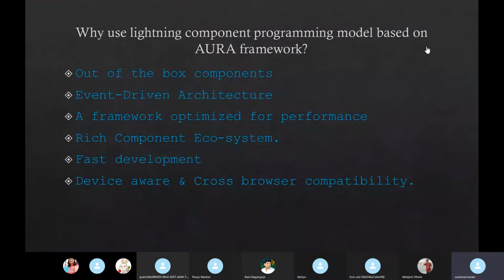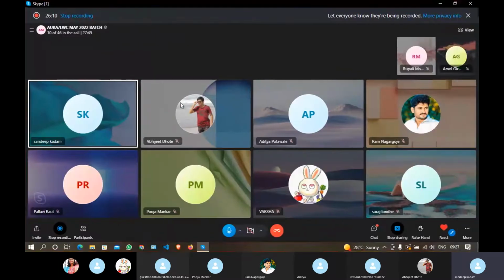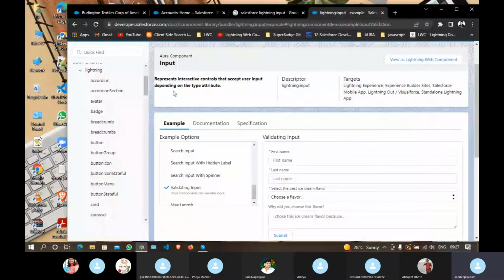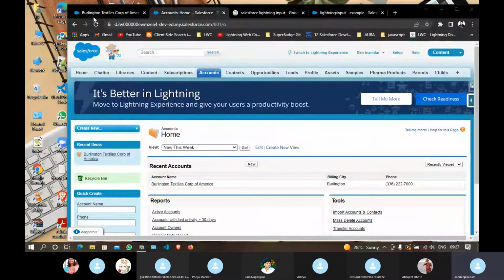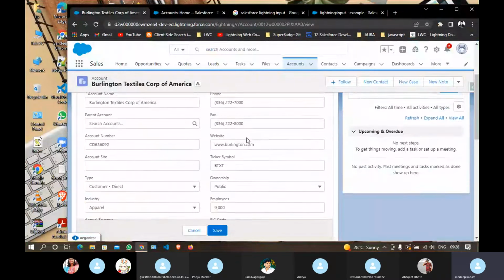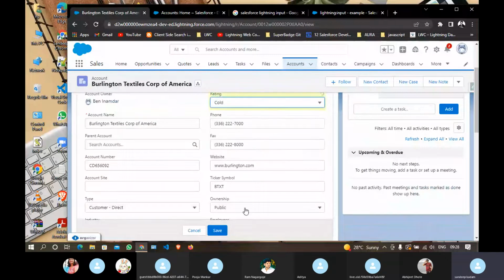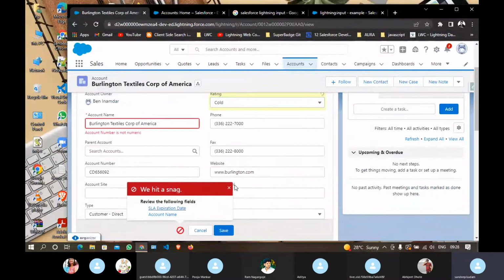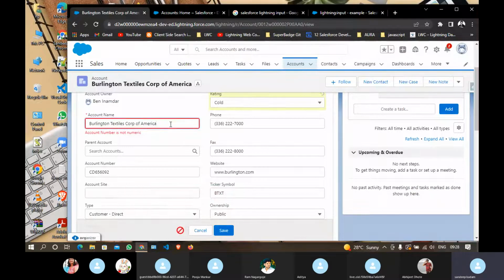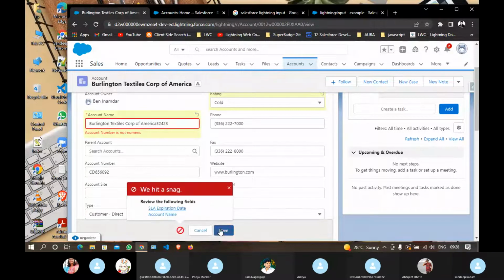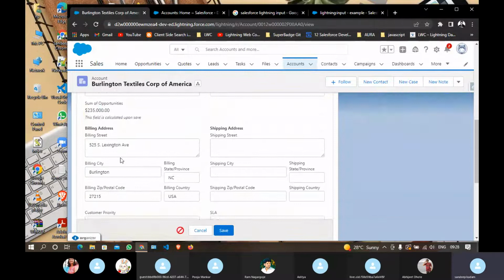Now as I said earlier, event driven architecture is nothing but communicating between multiple components. I have given one example, right? Let's say I am modifying this rating and saving this. After saving this, there are some required fields, I guess.